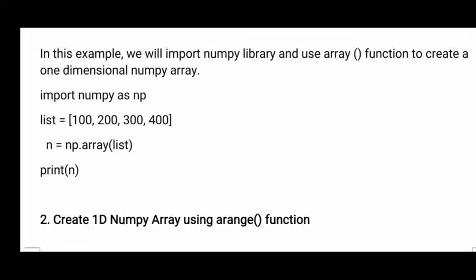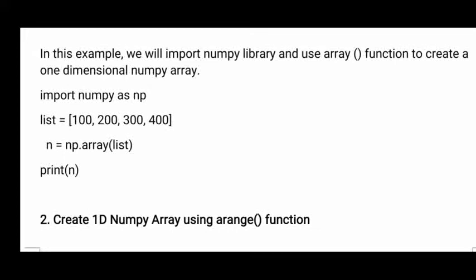Now you see, I am creating one more array. n equals, n is the name of the array, equals np. Here what is the np? NumPy package dot array. Here array is a function, because we are discussing the array function of the NumPy package.